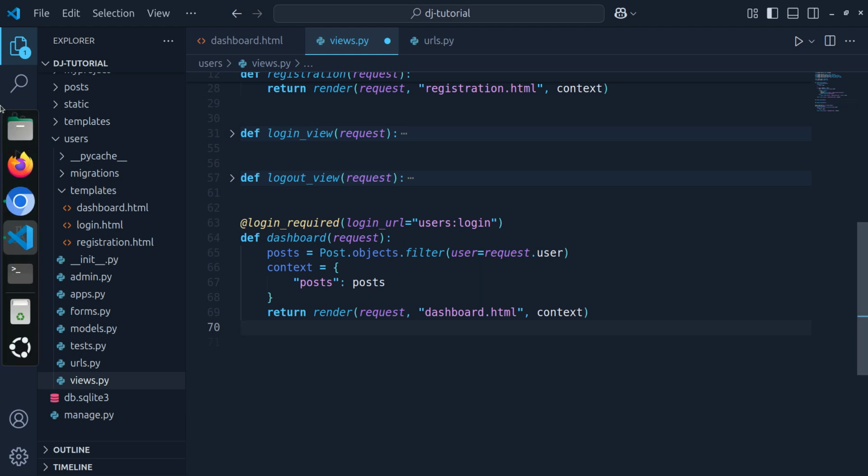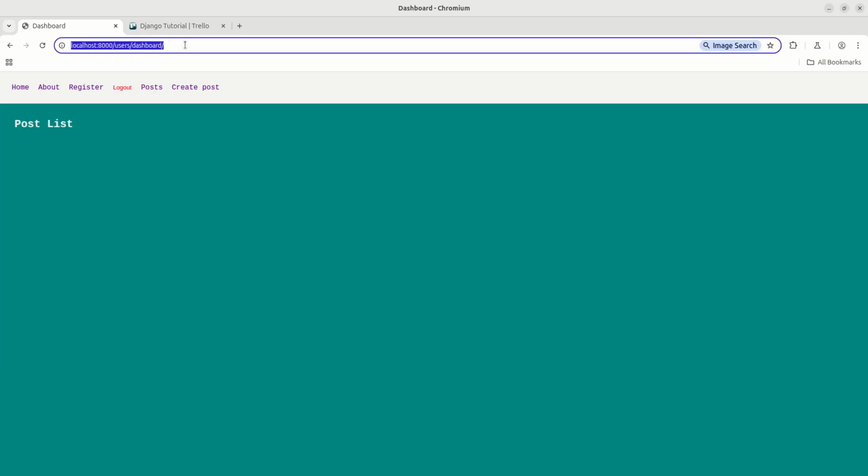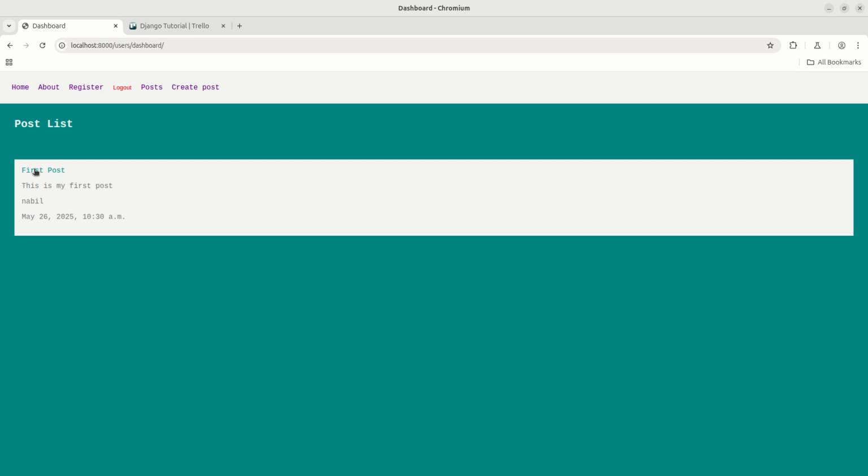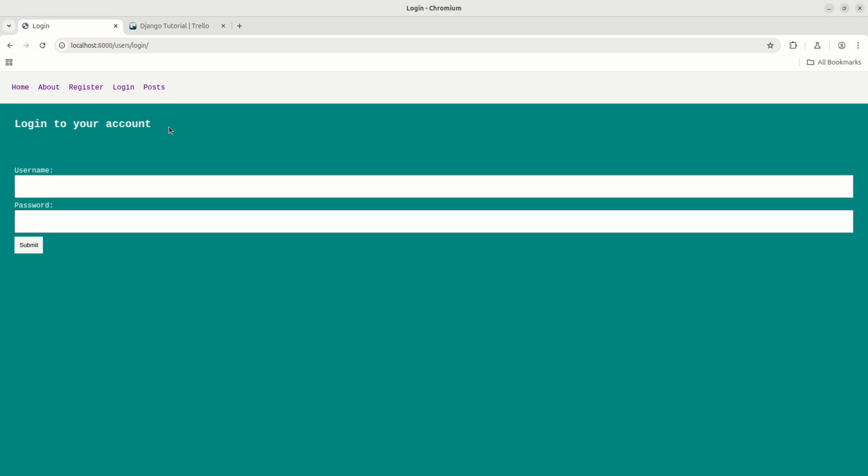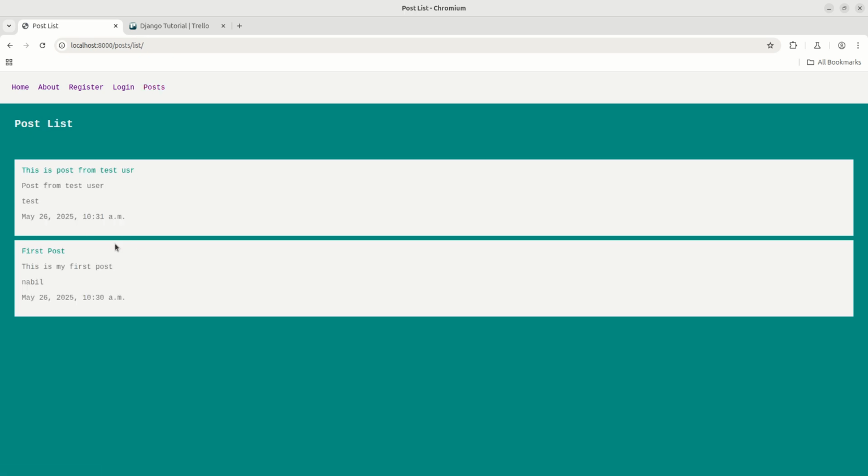Now if I get back and reload this dashboard, you will see I only have one post. See, my username is Nabil and I had created just one post. Now if I log out here and go to my posts, in total I have two posts in my database. One is posted by test, another is posted by Nabil. So we have seen the dashboard of Nabil.